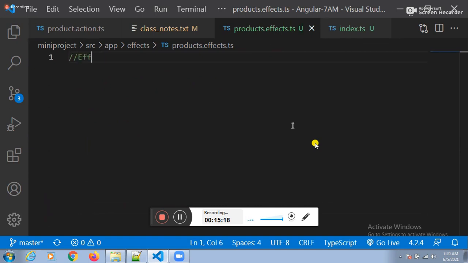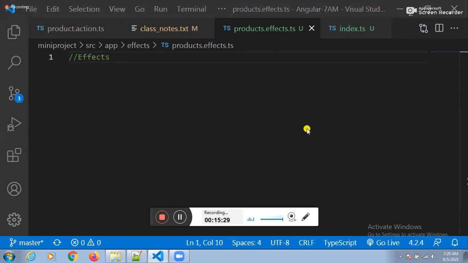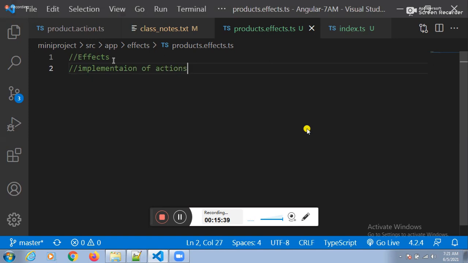What are we preparing now? Effects. We are preparing effects. What is an effect? Implementation of actions is called effects.